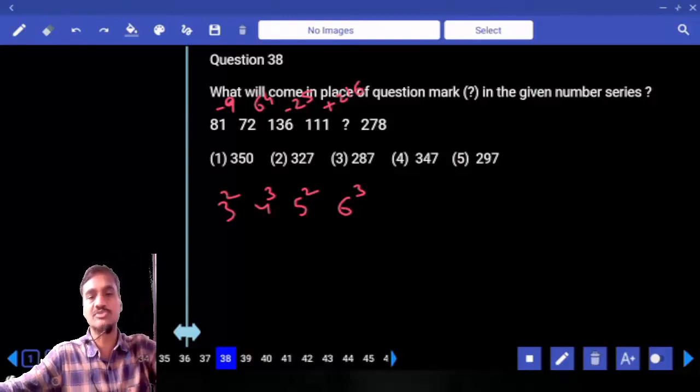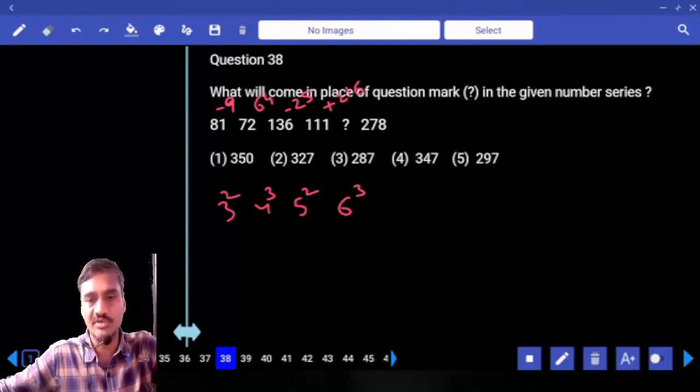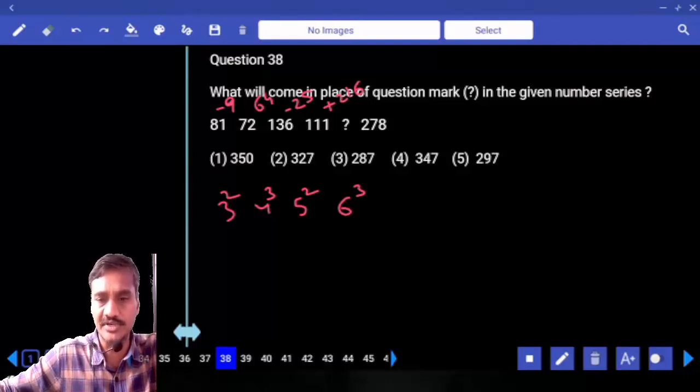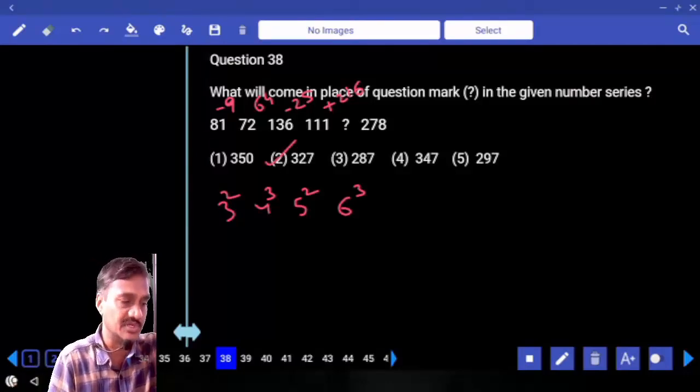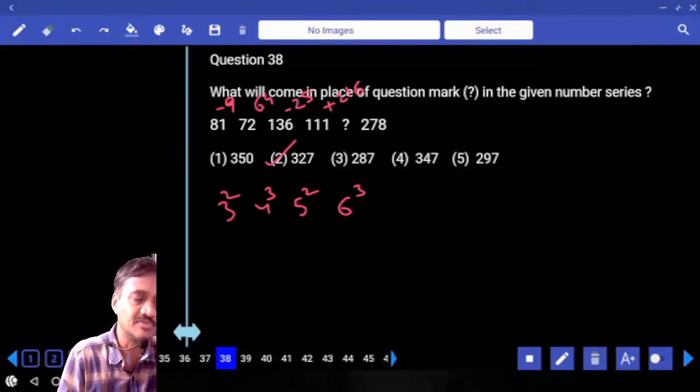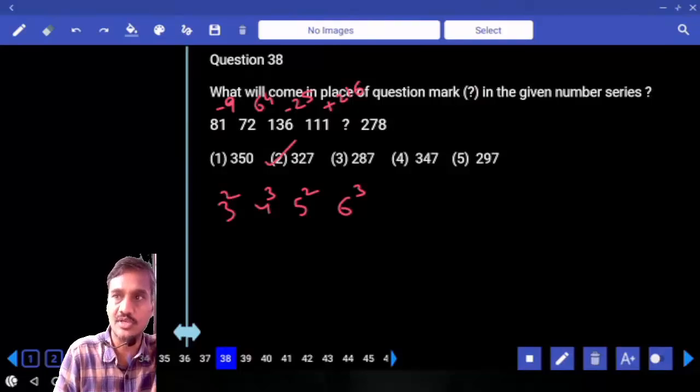And 216 plus 111. What is the number we have? 327. Now 327, that is choice 2, question number 38. The differences between the numbers are a square and a cube alternately. 2 square, minus 3 cube, 4 square, minus 6 cube, 7 square and so on.